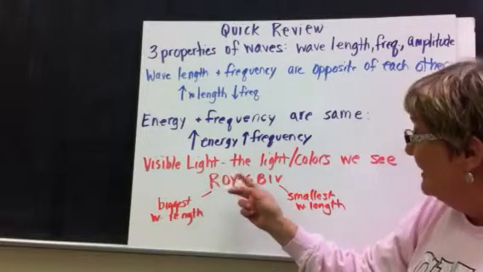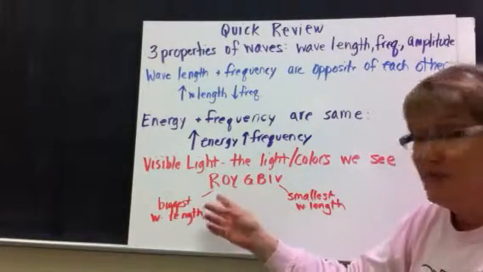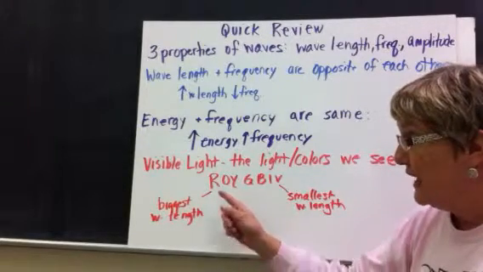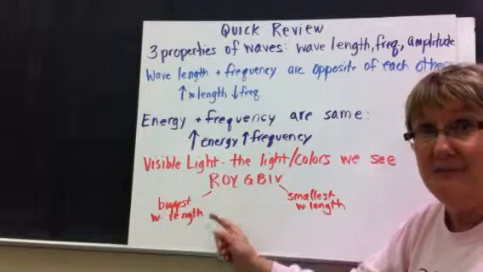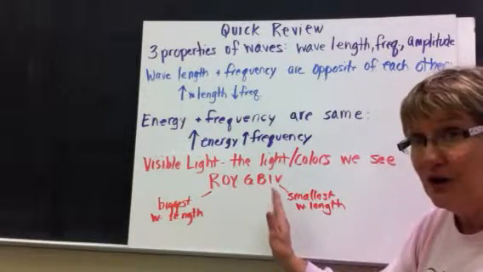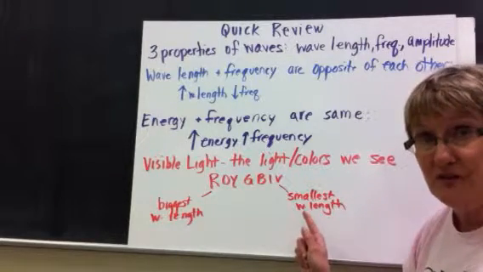Visible light is the light and colors that we see. And we know that those are Roy G. Biv. We also know that red has the biggest wavelength, and they get progressively smaller as we move up, with violet having the smallest wavelength.